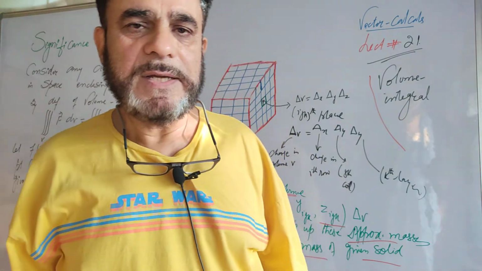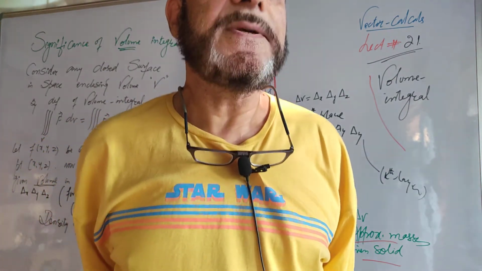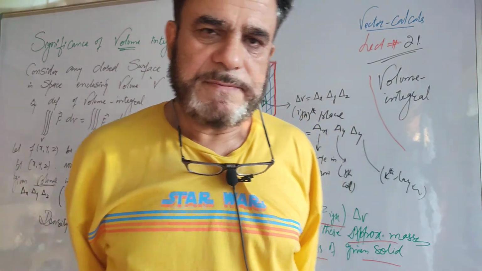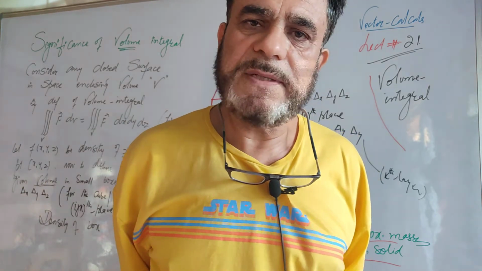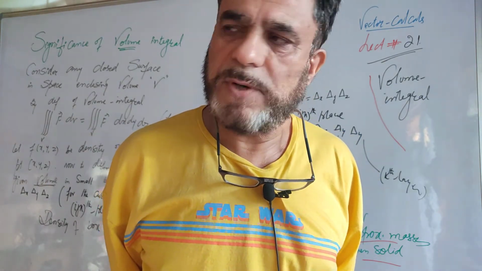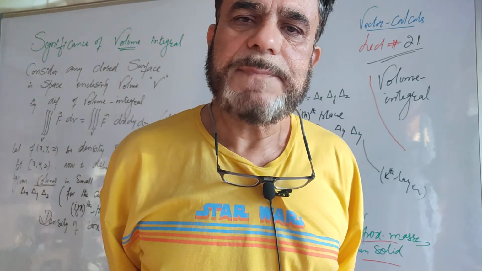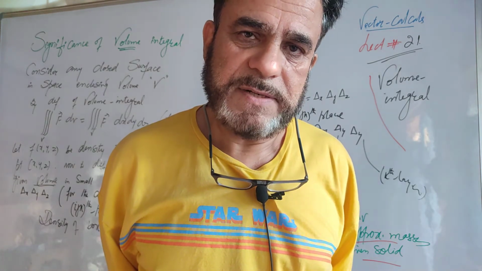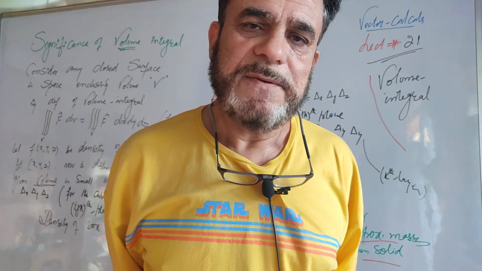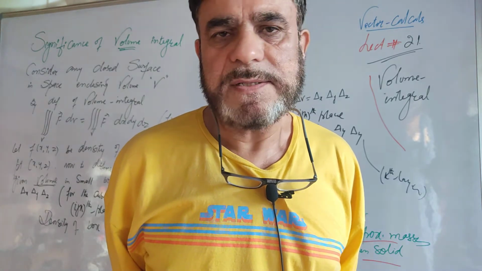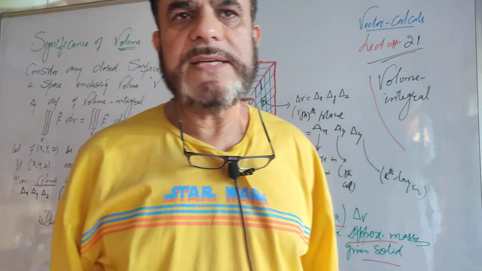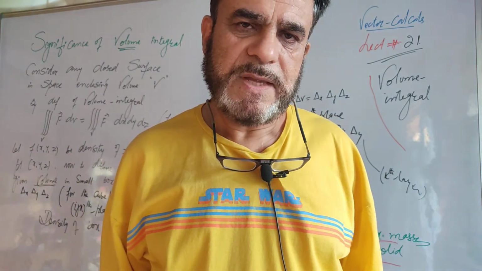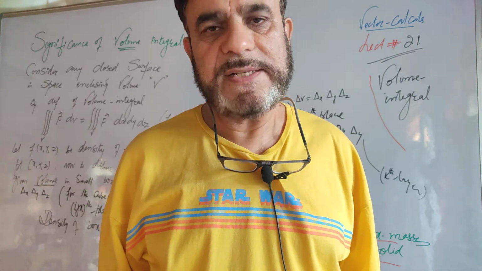The triple integral of the function over the volume V: if you take any point in this volume, the value of the three variable function at that point represents the density function. When we multiply that density function with the volume, you get mass. In simple words, we say that the volume integral of the function f of xyz over any volume V gives the mass.